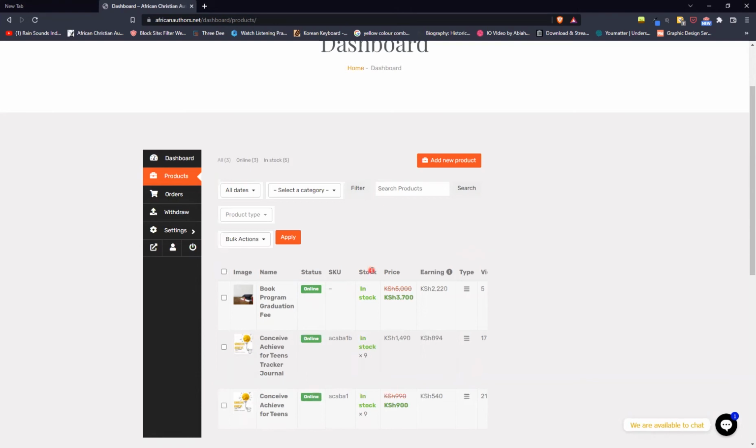And then you can see the stock here. For the tracker journal, we have 9 in stock. For the Conceive Achieve book, there is also 9 in stock. If you run a promotion and your book is on offer, then you'll be able to see the price is 990 shillings and the offer is at 900 shillings. So the commissions or the money due to you will be off the final price, which is 900 shillings and not 990. All right, then we can check the orders.